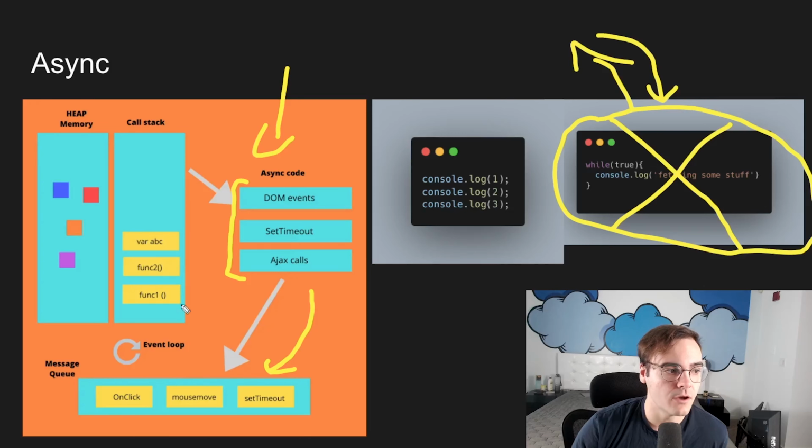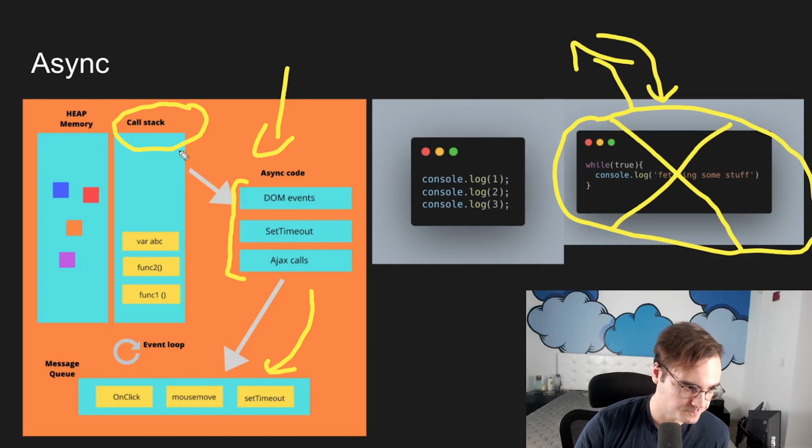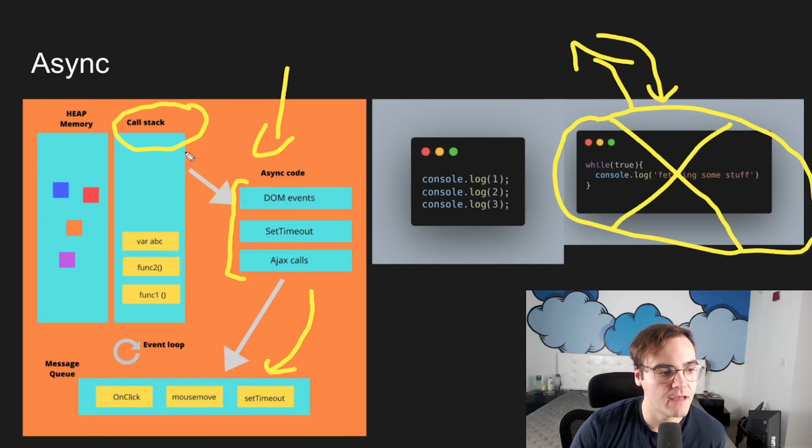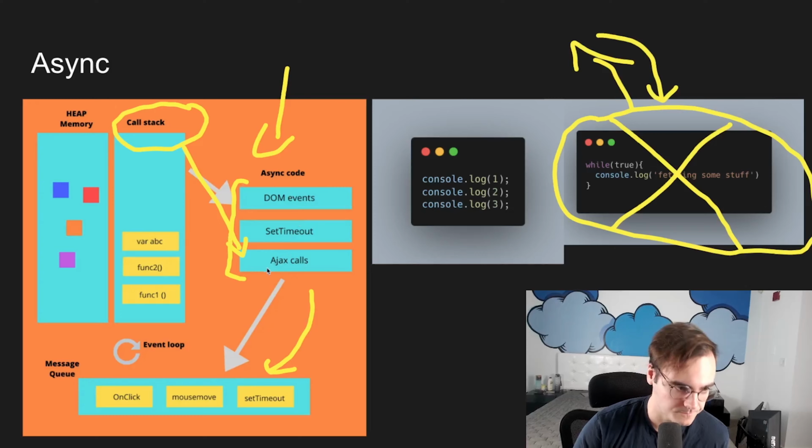But what we need to know is that when we want to do something asynchronous, we're going to call a function such as fetch in the Chrome example. We're going to call a function like fetch that's going to execute an AJAX call in the DOM API.